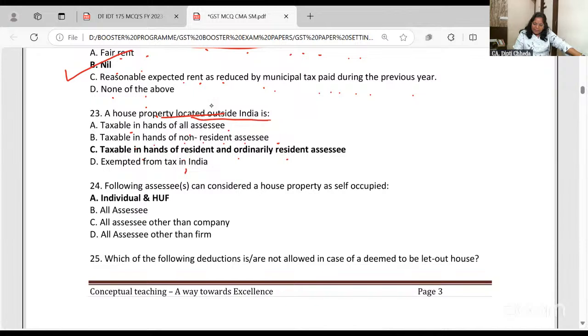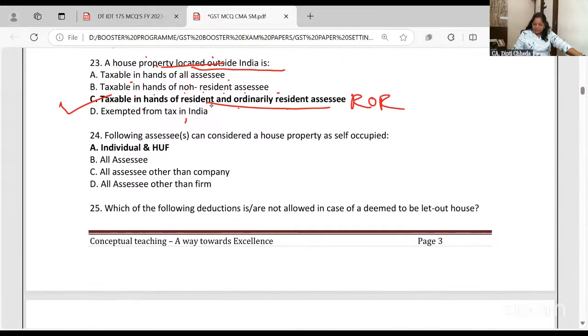So the house property is located outside India. If the rent is received there, why should the resident but not ordinary and the non-resident pay tax? Property is in London, rent is received in London. The only person who will pay the tax is the resident and ordinary resident.